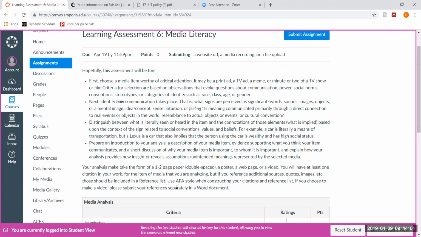So we would encourage you to have some fun with this one because this does relate a lot to what we've been talking about in terms of visual literacy and media literacy. What's actually being communicated through that media item. And is it communicated directly or resemblance, or is it cultural convention?